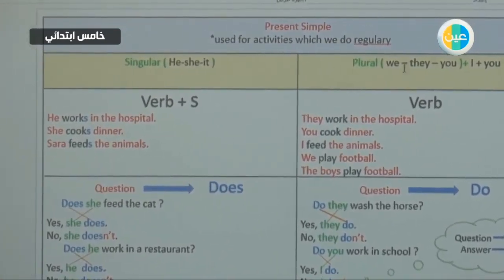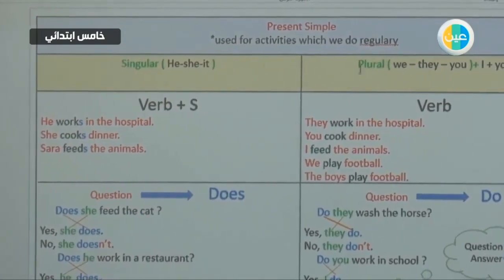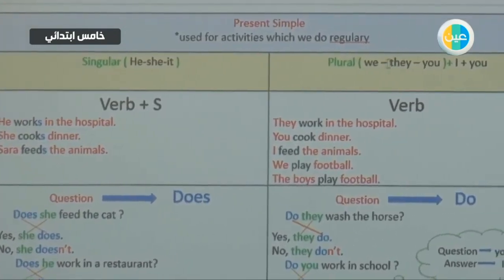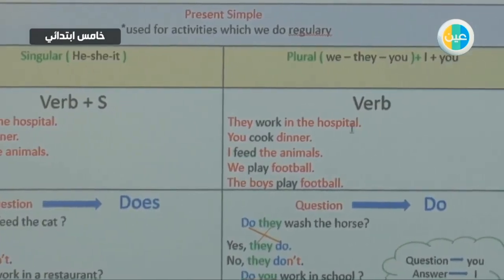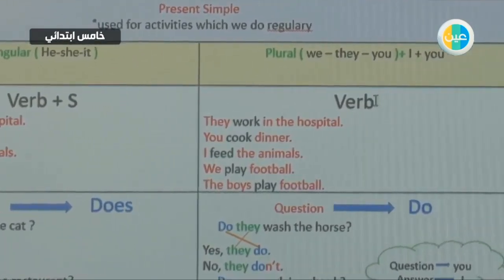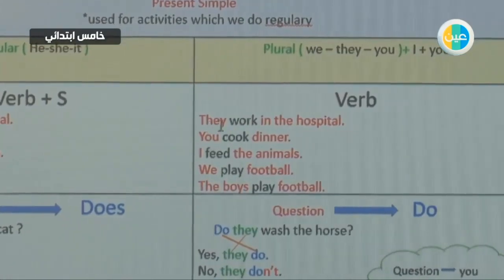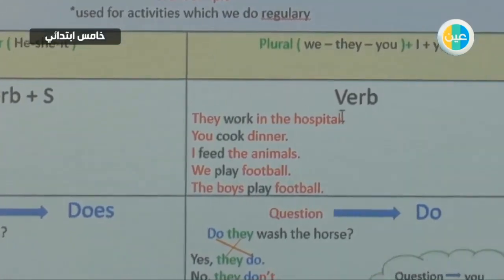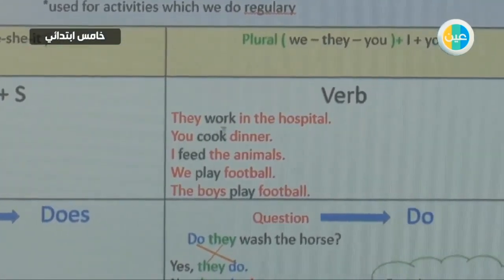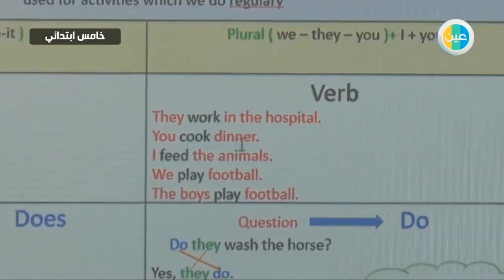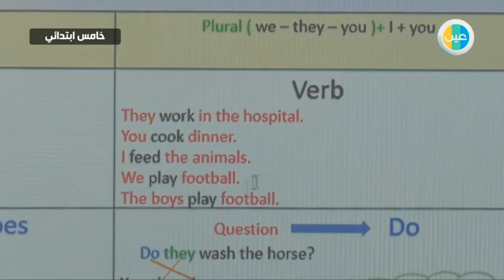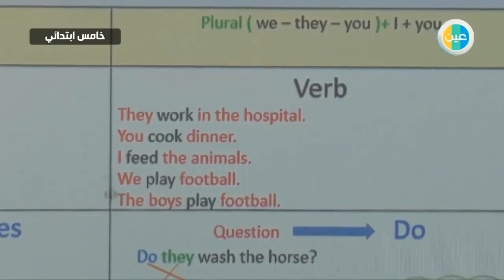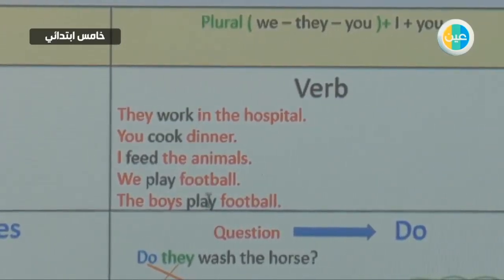But with plural nouns or plural pronouns, we, they, you, plus I and you, we use the verb with no ending. They work in the hospital, you cook dinner, I feed the animals, we play football, the boys play football, okay?